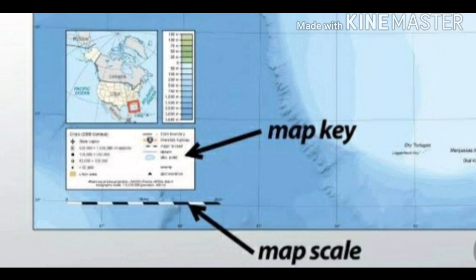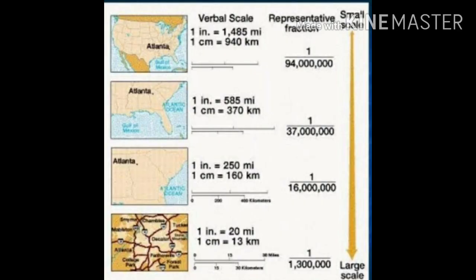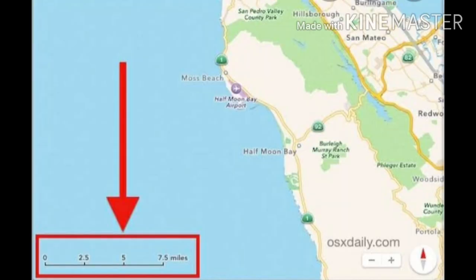Hence, a scale is used. Suppose the distance between two cities is 100 kilometers. On the map, it is shown as 1 centimeter. The scale is written as 1 centimeter is equal to 100 kilometers. The scale is usually shown in the corner of the map. Can you see that? Thus, the scale is used to represent the ratio between the size of the map and the area shown.